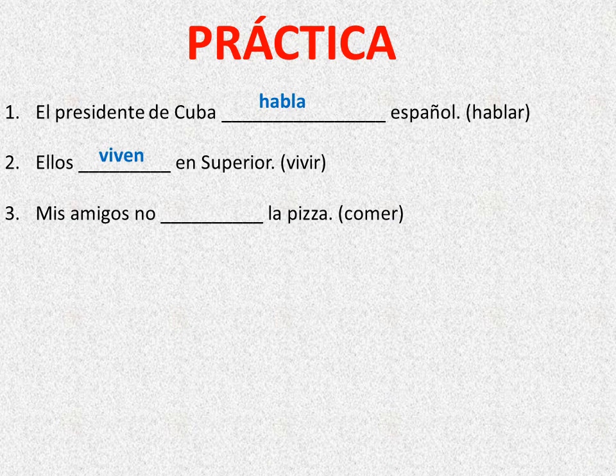Wow. Let's see if we can get three for three. All right, let's see, señora Duplicate. Oh, I'm so nervous. Mis amigos no blank la pizza. Mis amigos no comen la pizza, because there's more than one person and it has to be plural. That's true. How exciting. Bravo! Nosotros hablamos